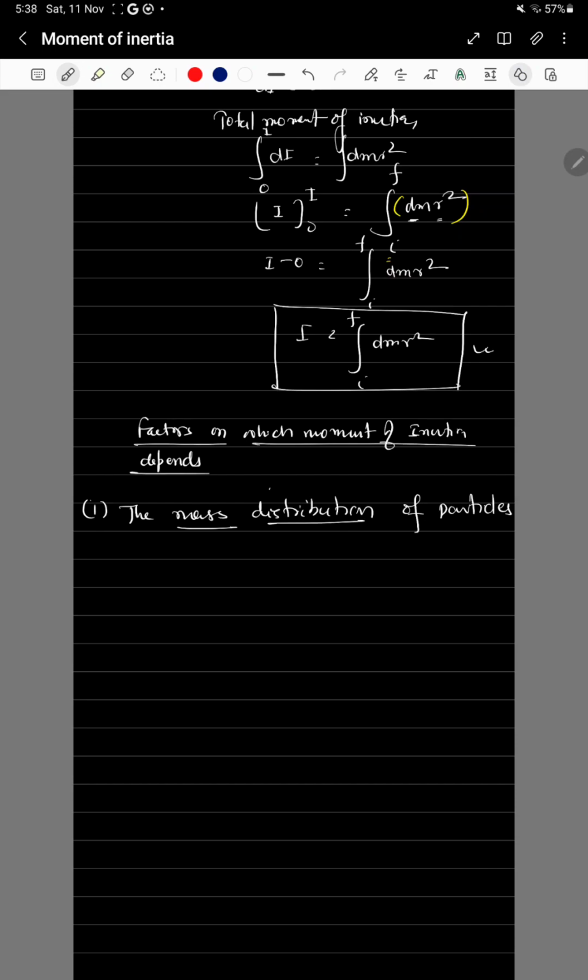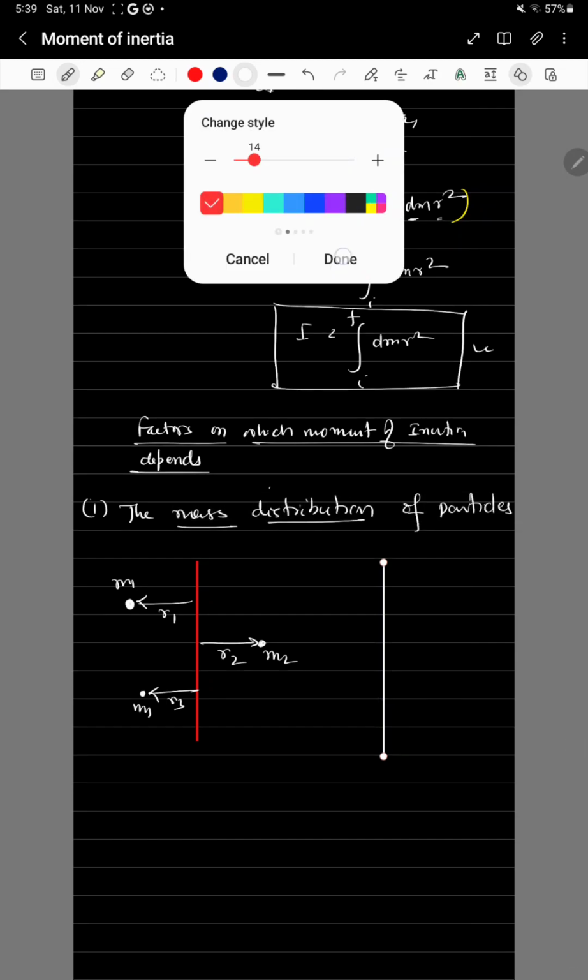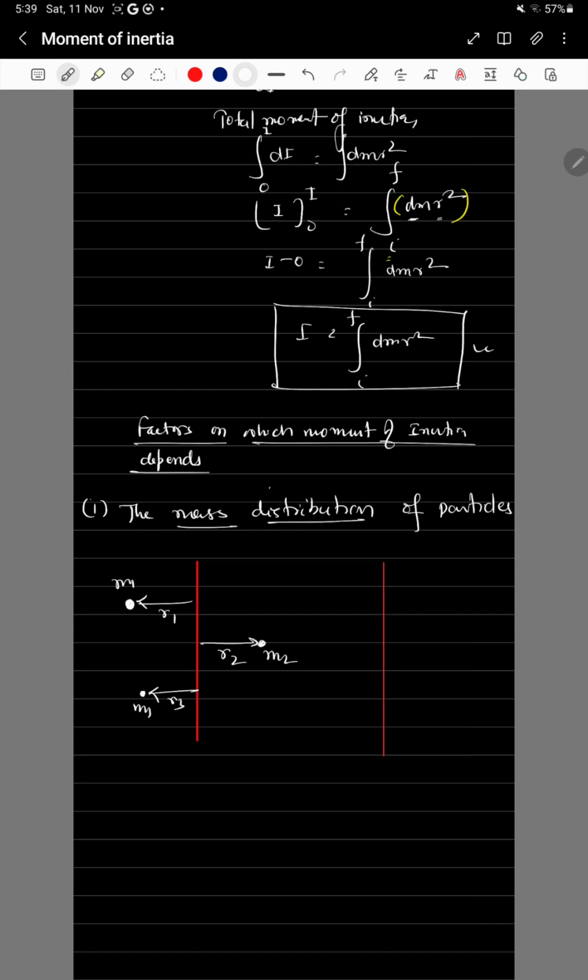Let's take one example. Suppose we have an axis of rotation, and there are a number of masses: there is mass m1 with radius of rotation r1, mass m2 with radius of rotation r2, and mass m3 with radius of rotation r3. Now if we take another axis of rotation, with the same position and same orientation, but the mass distribution is different, with masses m1, m2, m3 at radii r1, r2, r3, so the distribution of mass is different, and this system is rotating about this axis of rotation.